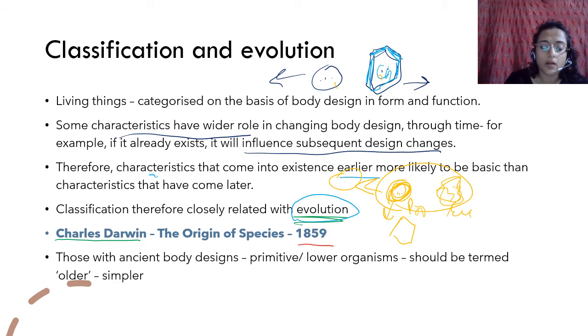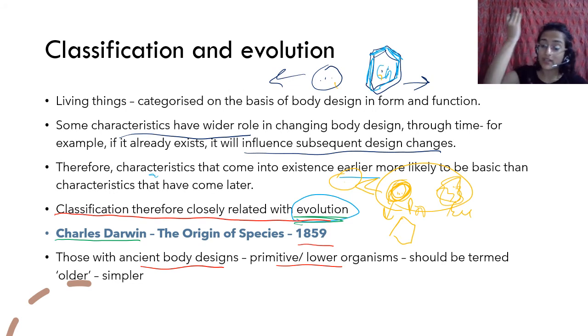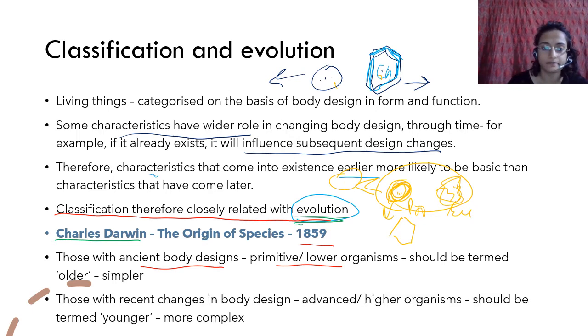And because classification is closely related with evolution, a lot of times it is said that those with ancient body designs are primitive or lower, है ना? क्योंकि एकदम बेसिक है तो एकदम पहले इवॉल्व हुआ तो वो लोअर ऑर्गेनिज्म हुआ. But they should be treated as older. Just because those have ancient body design or those are simpler doesn't mean that they are primitive. There can be simplicity in complexity. Okay, we'll see this further ahead.